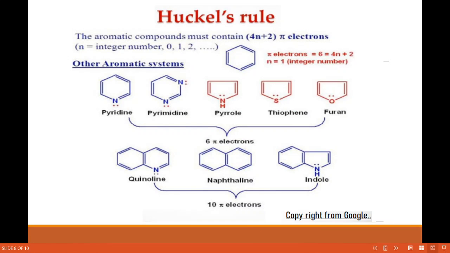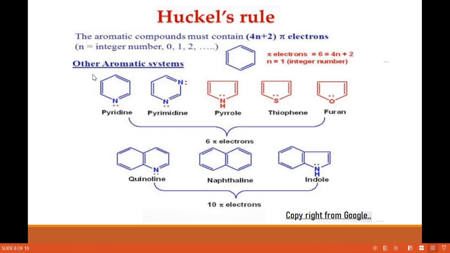Okay. Then the next slide contains Huckel's rule, with different examples of this rule. Here, what is this rule? The aromatic compound must contain 4n plus 2 pi electrons. This n is an integer number, or we say the number of rings. So benzene, which we already discussed in the previous slide, has 6 pi electrons and one ring, that's why a total of 6 electrons are present. It obeys Huckel's rule, that's why benzene is aromatic.